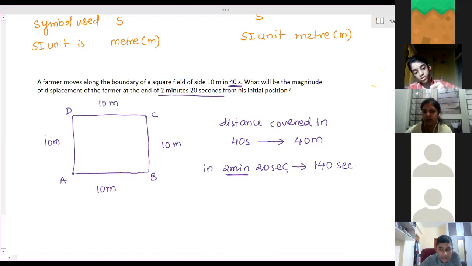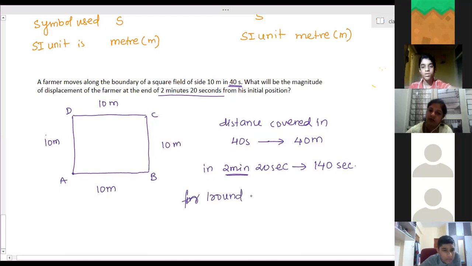Ma'am, is the answer square root of 200? Yes. So the total time is 140 seconds. Now check where he will reach.